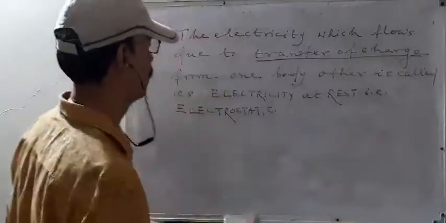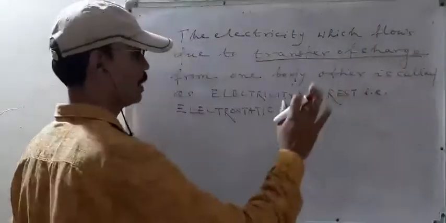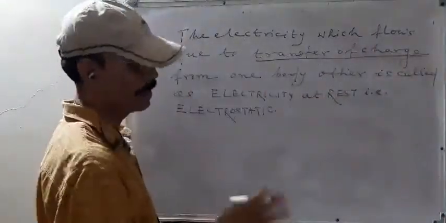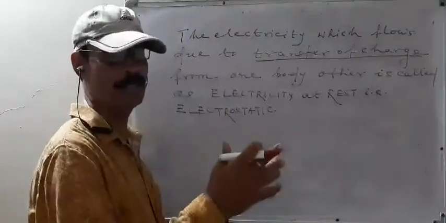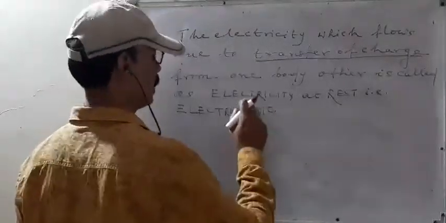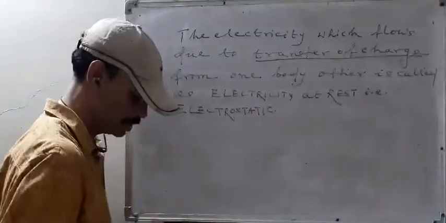So here the transfer of charge means there is a flow of charge, but it is processed at rest. For that only it is called as electricity at rest, and that is electrostatic.